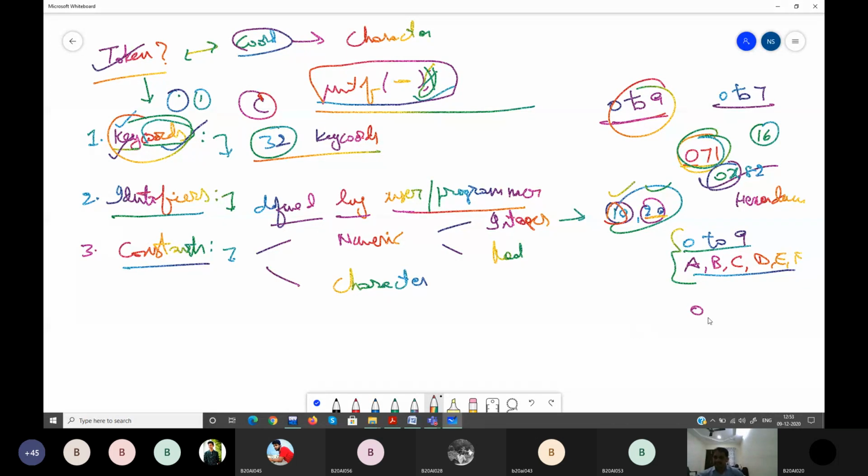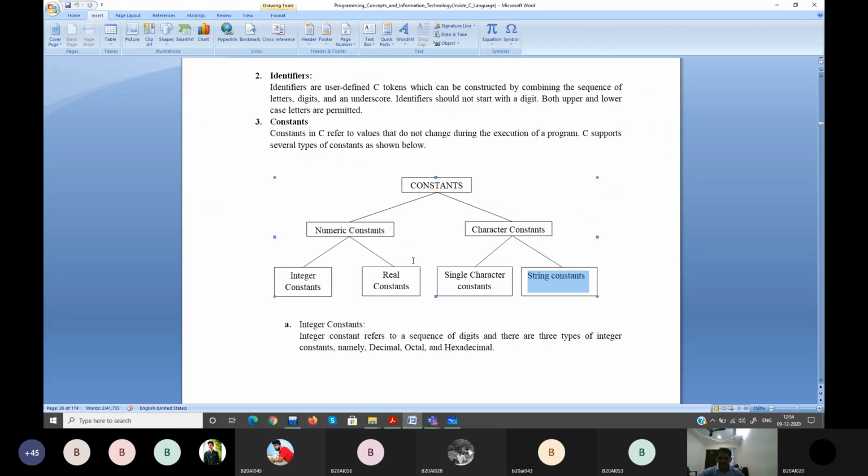So if I give 0, 8, 1, what is it? It is an error. It is not part of octal. Here it is 0 to 7 only. So you need to be careful about this kind of error. These are the constants that you can frame as integer constants: decimals, octals, hexadecimal.